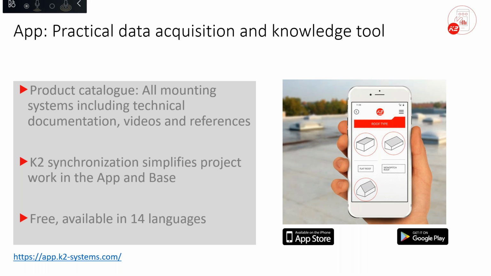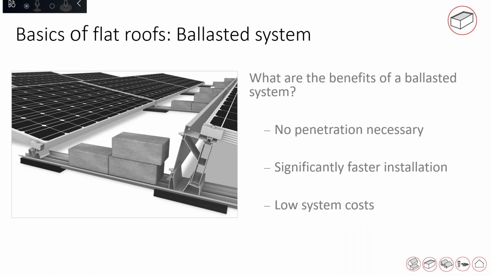So coming back to our topic for today, before we move to our demo for the K2 Base. So, flat roof systems. For flat roof systems also, there is a very new system developed which is getting famous, the ballasted system. The advantage of the ballasted system is that it saves cost because less civil construction work is required.